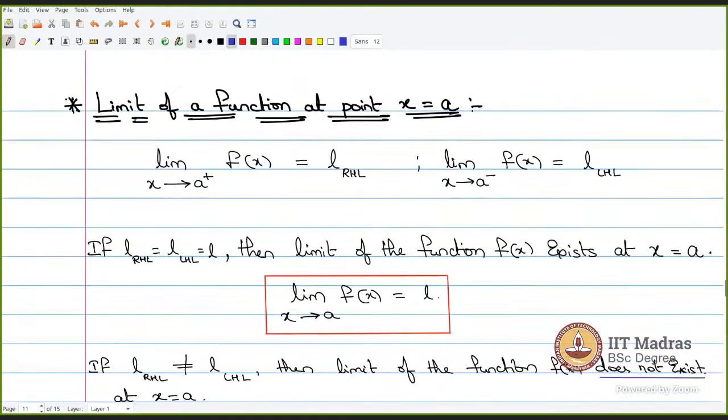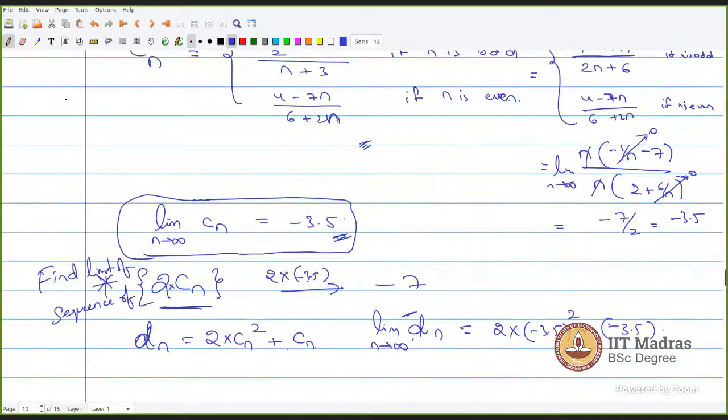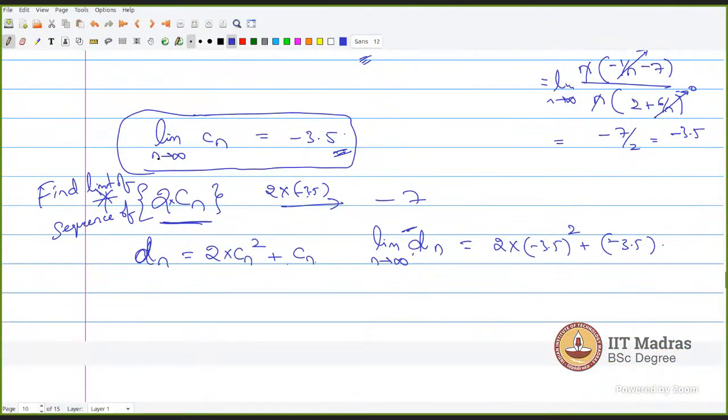Okay. So that is how you have to solve these problems. If a new sequence is given, then what you do is just replace Cn with the limit value you got. Then the new limit Dn will be like this: 2 times of minus 3.5 squared plus minus 3.5. So if you simplify this, what will be the value?